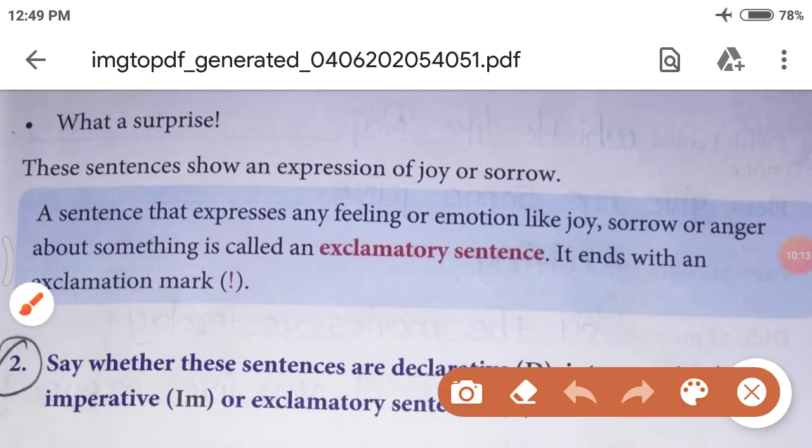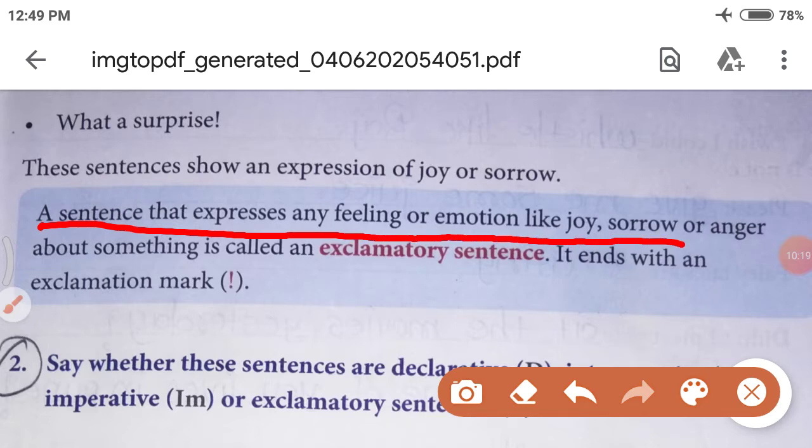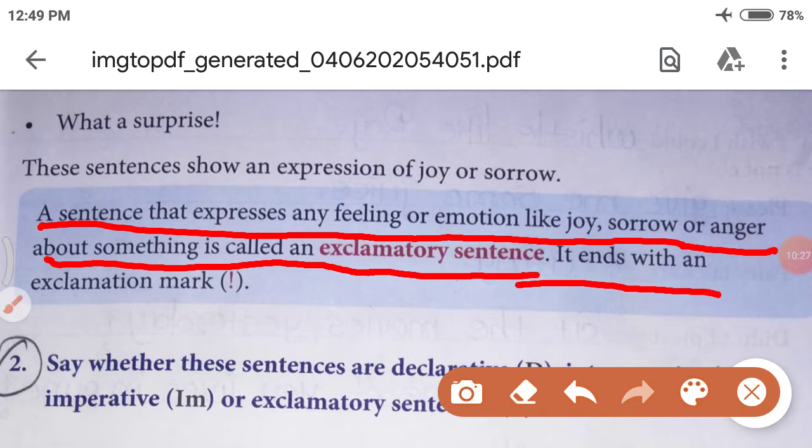A sentence that expresses any feeling or emotion like joy, sorrow, or anger about something is called an exclamatory sentence. It ends with an exclamation mark. Joy means happiness, sorrow means sadness. Okay, my dear students. So, let me tell you all the types of sentences in short.